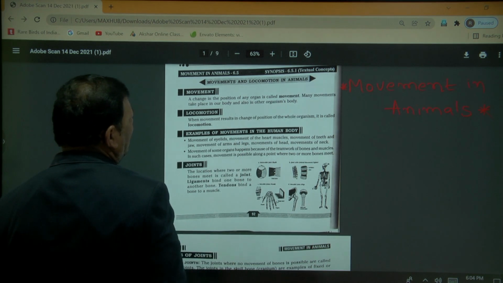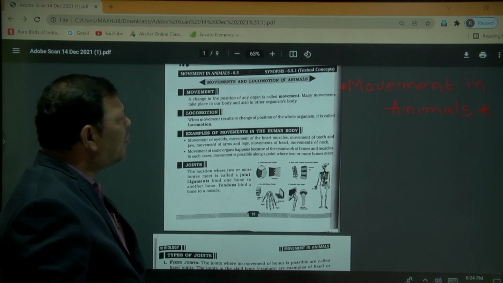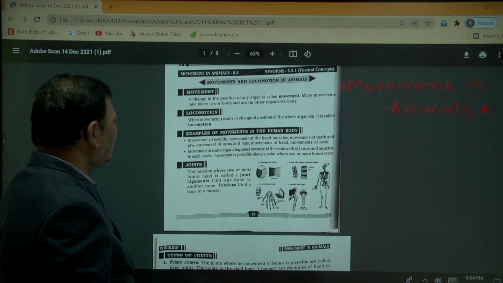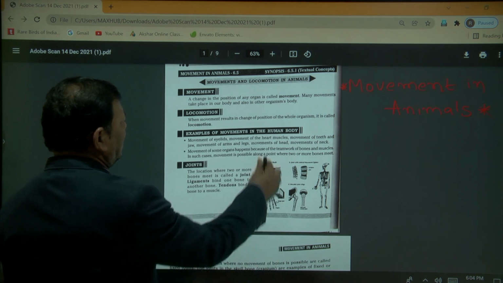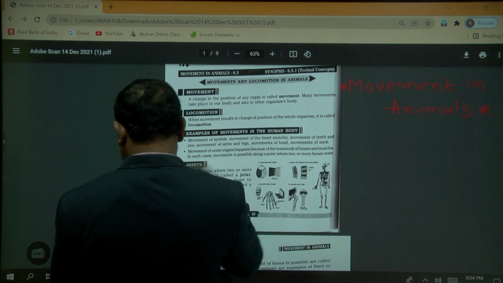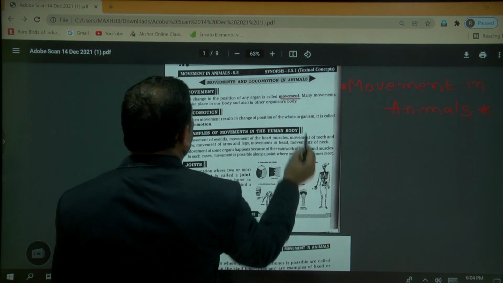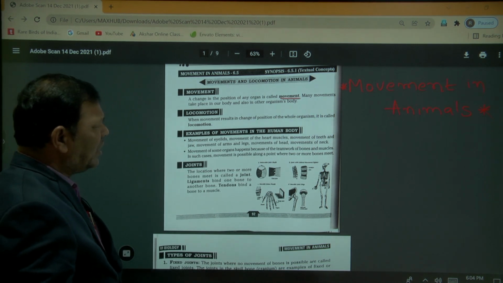Movement in the animals, movement and locomotion in the animals. What is the definition of movement? A change in the position of an organ is called movement.